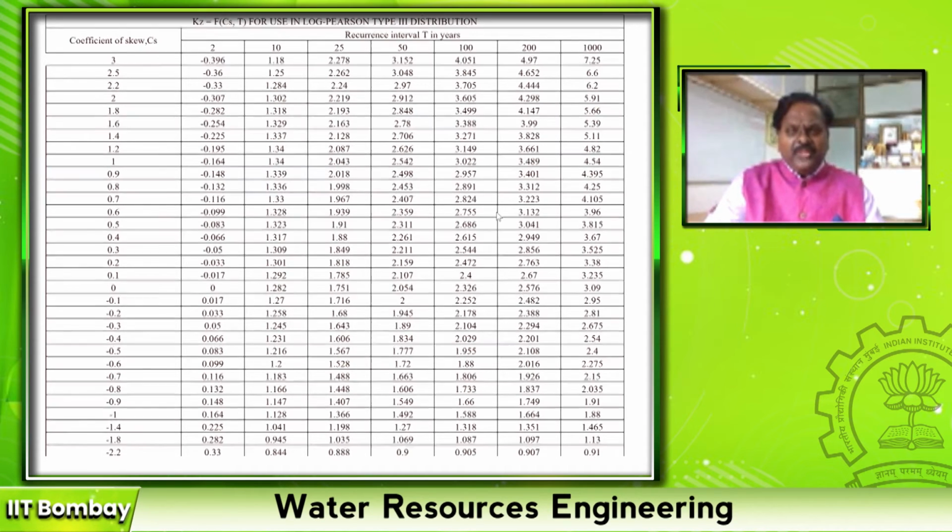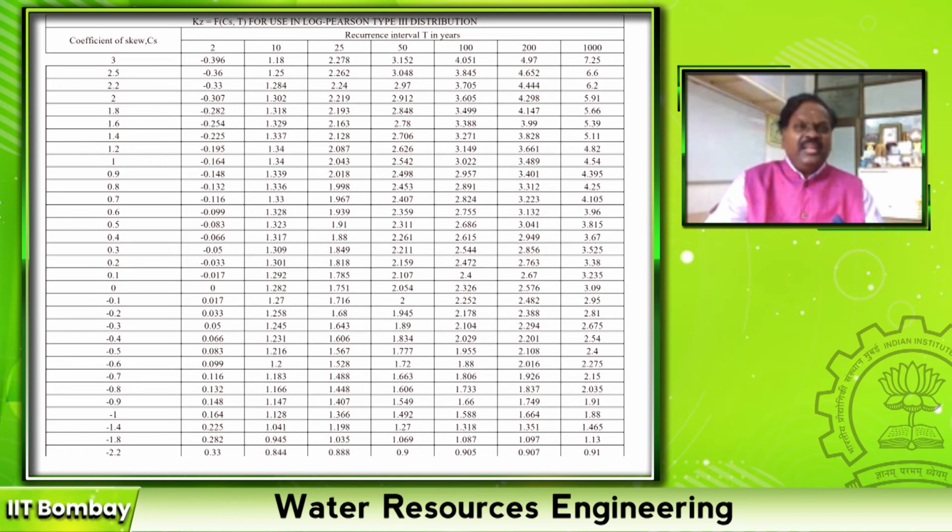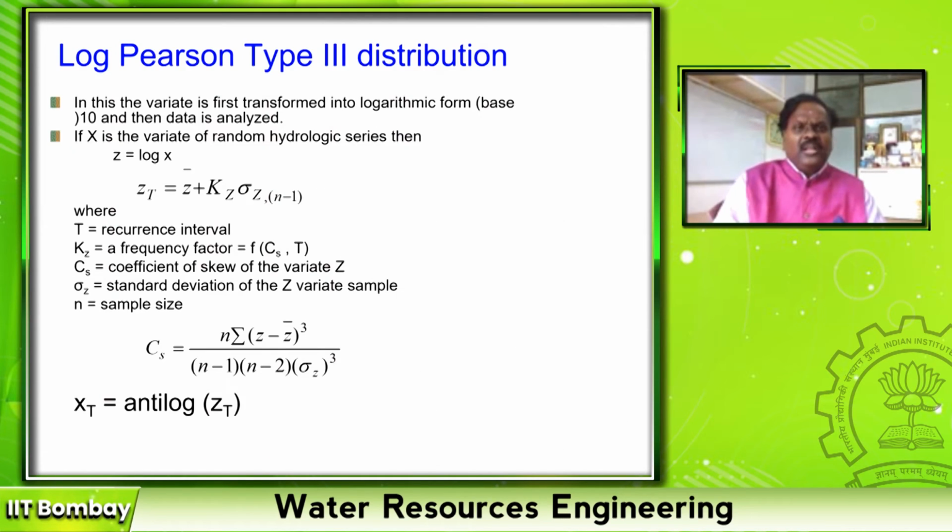If you want in between, we have to interpolate linearly between the skewness and the return period. So log Pearson type 3 uses the skewness values, that is the third moment, to estimate the flood. Then after estimating KT, you will get a value of zT. Take the anti-log of that zT, that will give you the flood magnitude by log Pearson type 3 distribution.